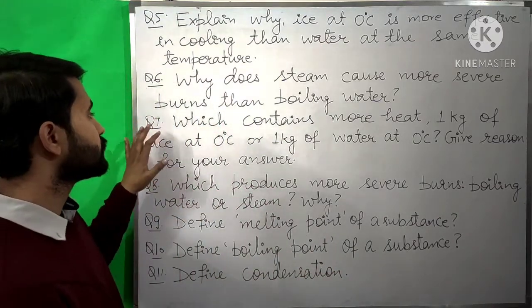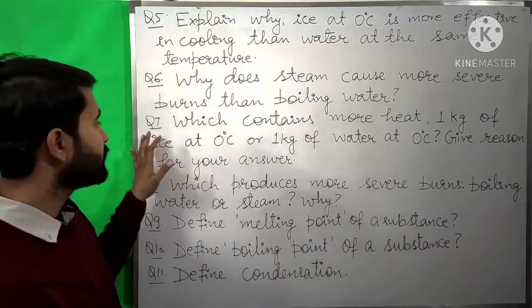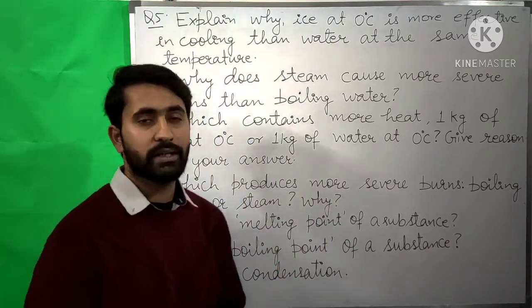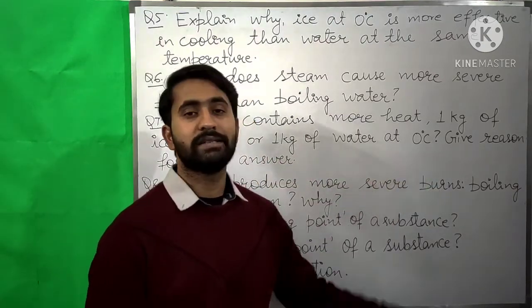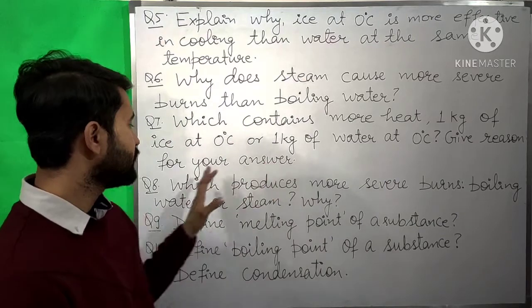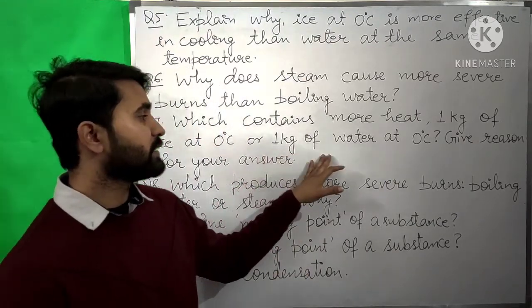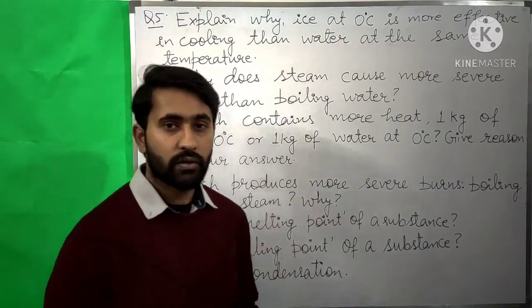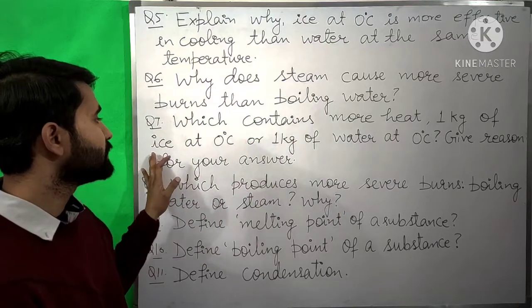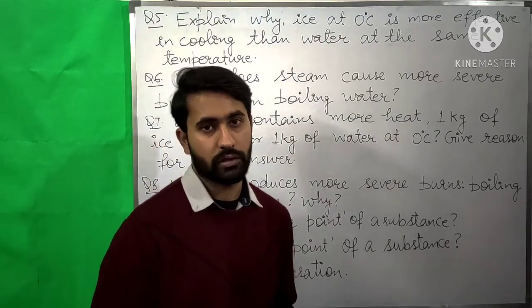Now our next question is, which contains more heat, 1 kg of ice at 0 degrees Celsius or 1 kg of water at 0 degrees Celsius? Give reason for your answer. Since it is given 1 kg of water at 0 degrees Celsius, it means it is the liquid water, whereas this ice, that is at 0 degrees Celsius, is the solid form of water.